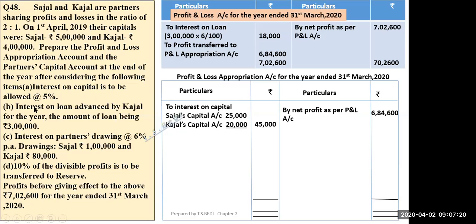Now next part is interest on partners' drawings, 6% per annum. Drawings are 1,80,000. Where will we show drawings? Anyone can answer? Drawings. Debit side. What account? Appropriation. Debit side of P&L appropriation account. No, drawings are the part of Profit and loss. Drawings. Beta, I am asking only drawings.